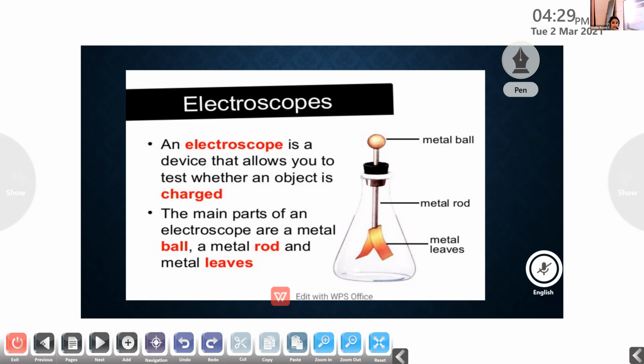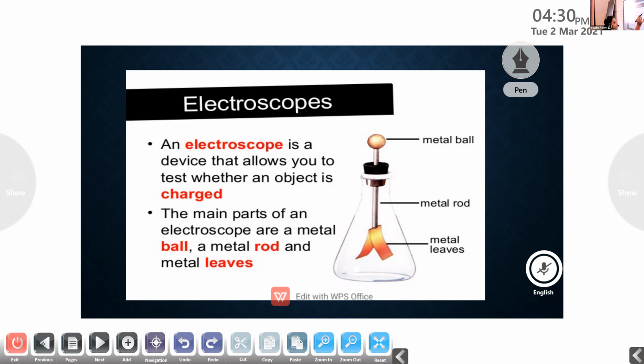And have you heard about the galvanometer? What is the function of a galvanometer? Sania, can you recall? Galvanometer is a device which detects the presence of current in a circuit. So likewise, the electroscope is a simple device which detects the presence of charge. To detect the presence of charge, this simple device is known as electroscope.